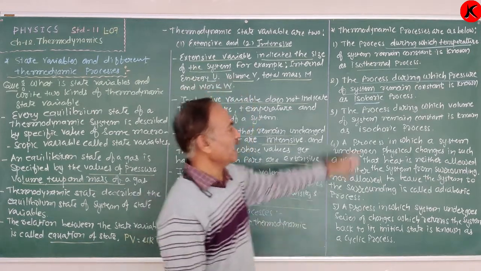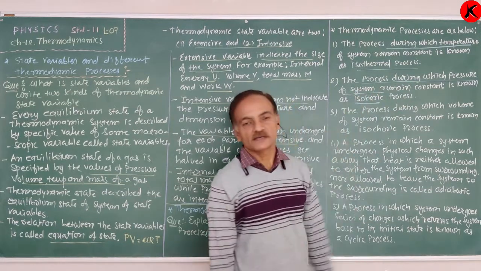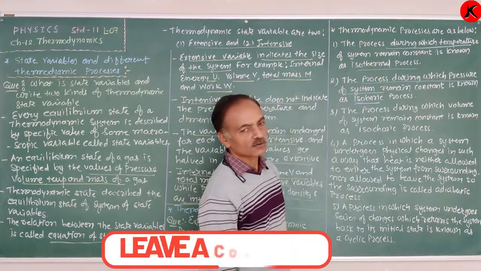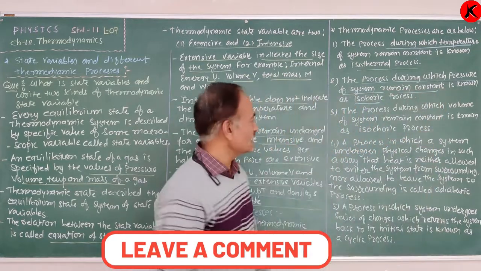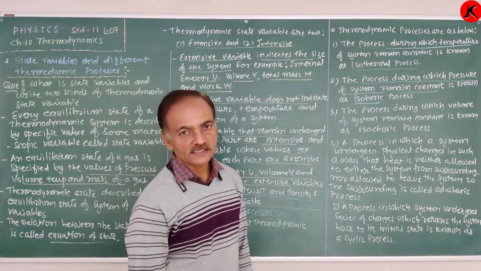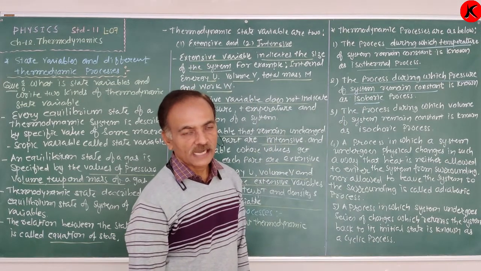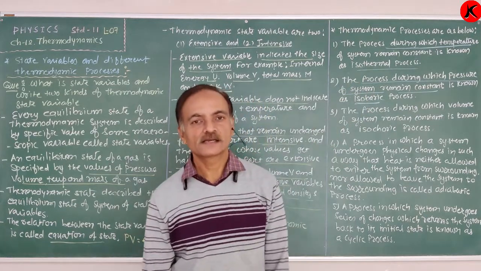Again, the thermodynamic process during which the pressure of a system remains unchanged or constant is known as an isobaric process. Clear? Isothermal, temperature constant. Isobaric, pressure constant.